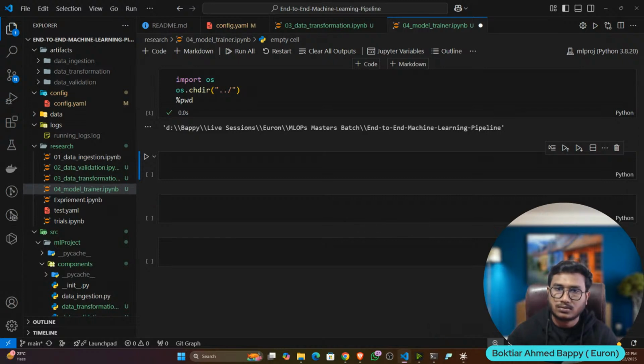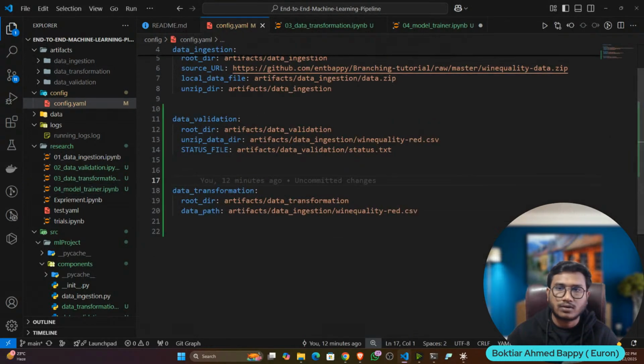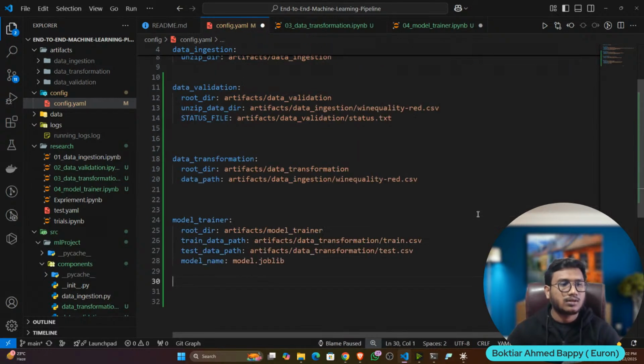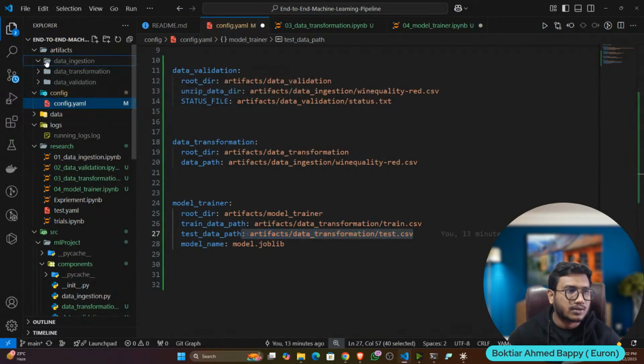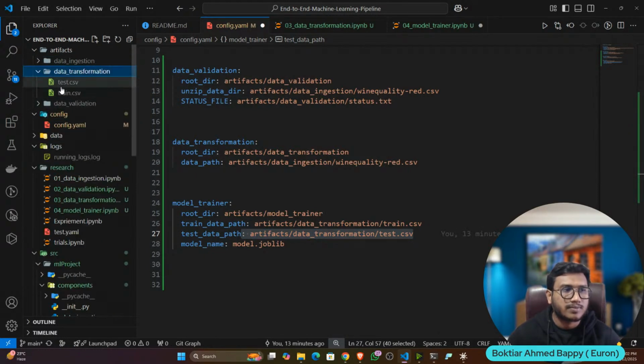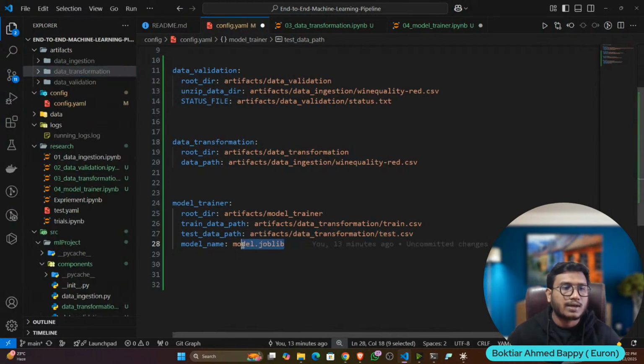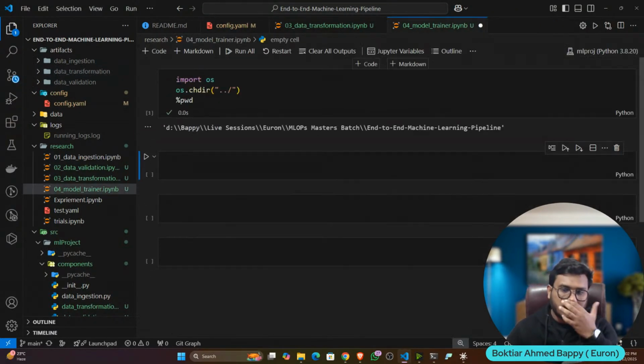Now I will create the entity, but before that I have to write the config.yaml. So this is the model trainer configuration. The model trainer folder would be created, and this is my training data path, this is my testing data path inside my artifact. Here inside transformation, this is my path. After training the model I want to save it as a joblib file, that's why I've given joblib. Save it, and now